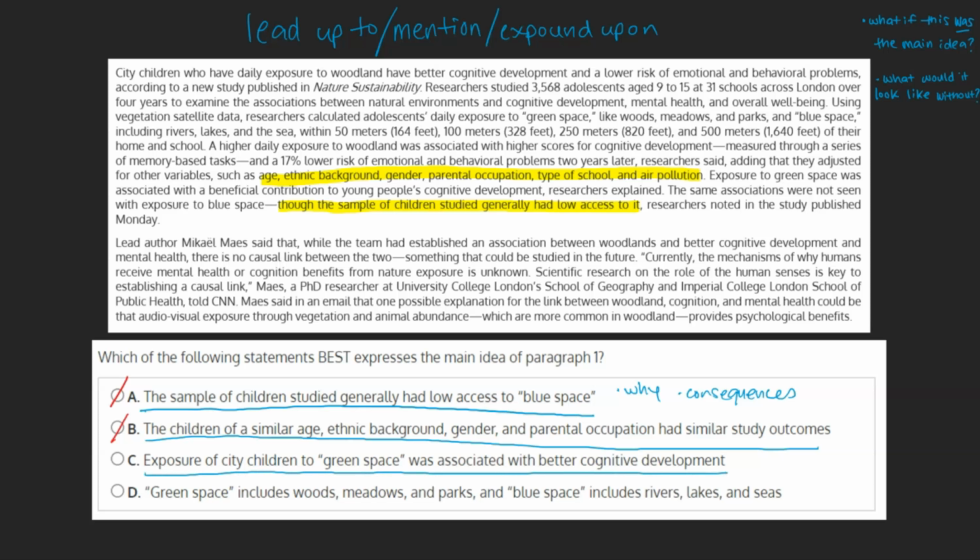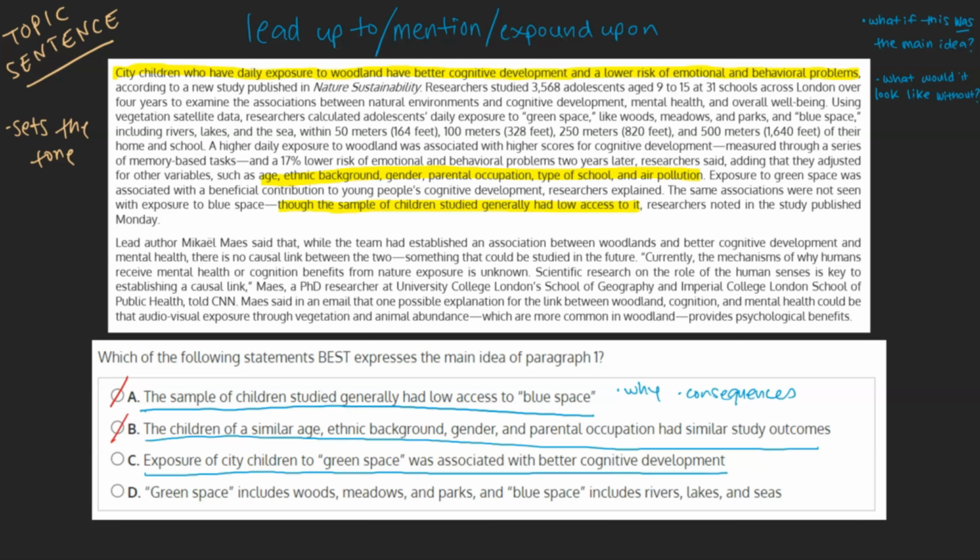C. Exposure of city children to green space was associated with better cognitive development. This is likely our answer. One big hint as to why is this is exactly how the paragraph starts and is our topic sentence, or the sentence that sets the tone for what we can expect throughout the rest of the paragraph.